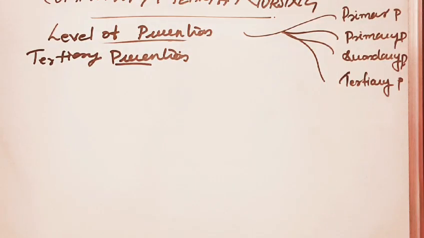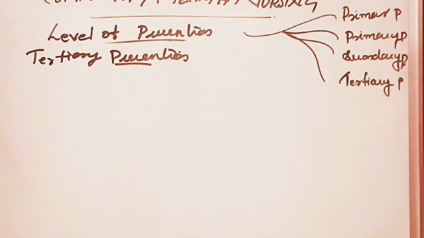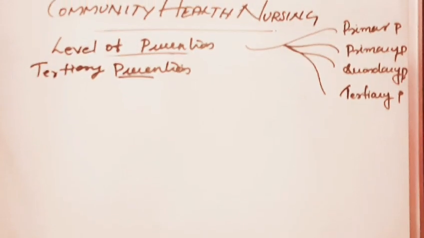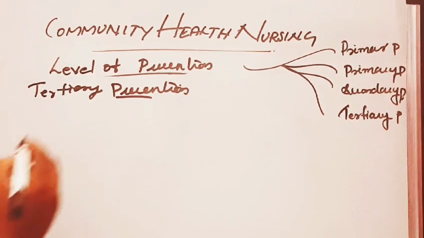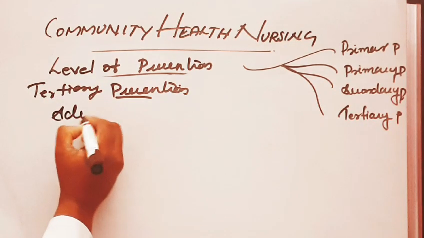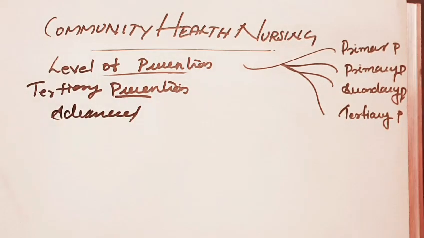Tertiary prevention is used when the disease process has advanced beyond its early stages. When tertiary prevention is going on, it means the disease process is advanced, its stage is advanced beyond the early stages.